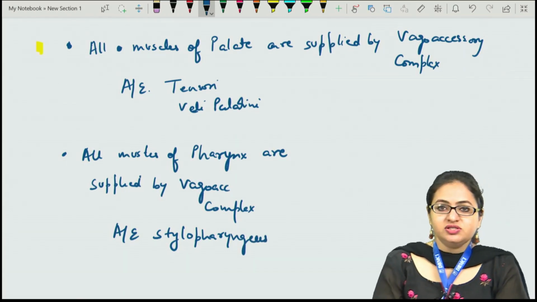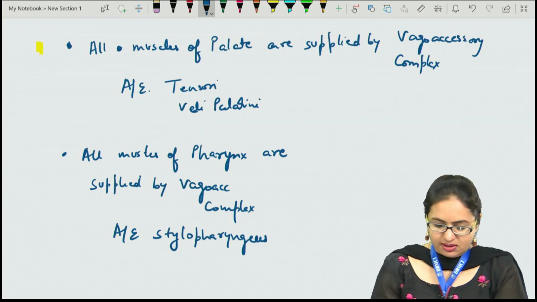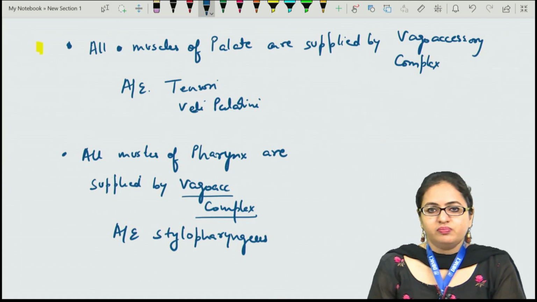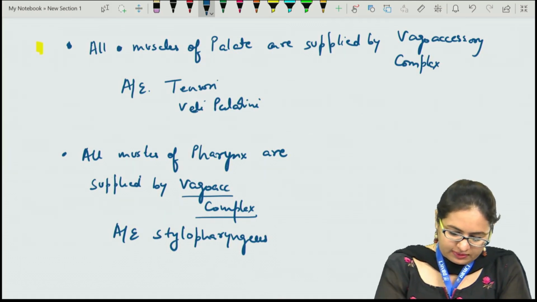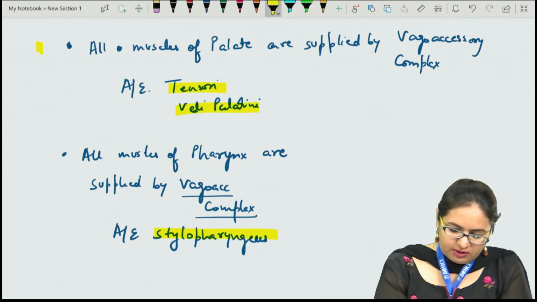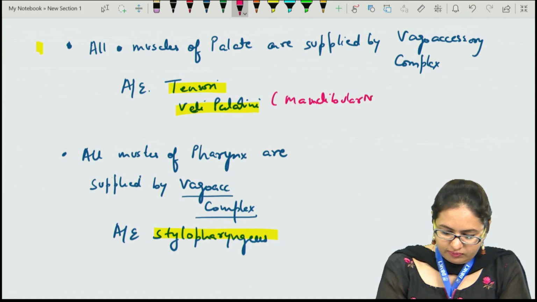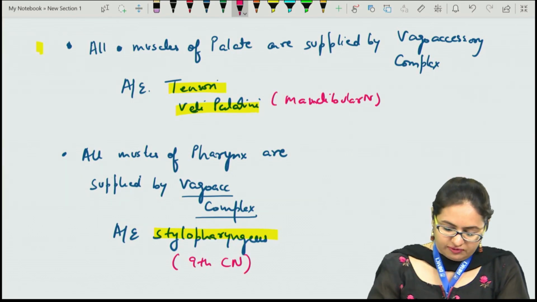So the salpingopharyngeus, which has been mentioned over here, is one of the longitudinal muscles of the pharynx, and therefore it will be supplied by this vagoaccessory complex, or we can say by the cranial root of the accessory nerve. Now the tensor veli palatini is actually supplied by the mandibular nerve, and the stylopharyngeus is supplied by the 9th cranial nerve, that is the glossopharyngeal nerve.